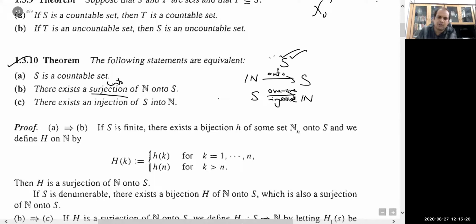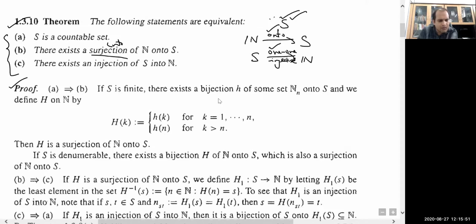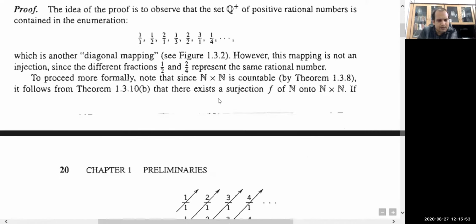All these are equivalent, because we will see that in most cases it is not easy to define the bijective map. But looking at the rule of cardinality, one can compare the given set with this map and show whether it is countable or not. So in that way, this definition will be very helpful. For example, first go through this proof, then I will discuss it. Let me discuss the first one first.